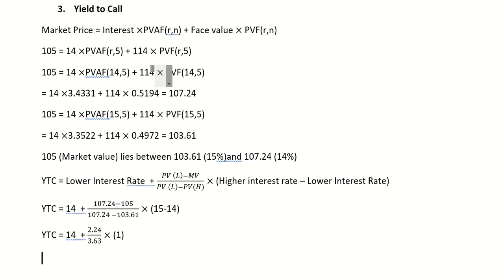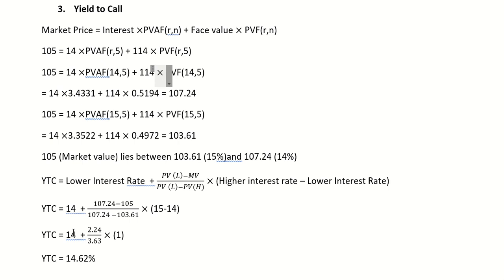So here the final answer is 14.62. YTC is 14.62, which is obviously more than the coupon rate, because instead of getting 100 rupees, investors are getting more value, 114. That's why the yield to call is also more than 14%, that is 14.62%. So this is how we have calculated yield to call.